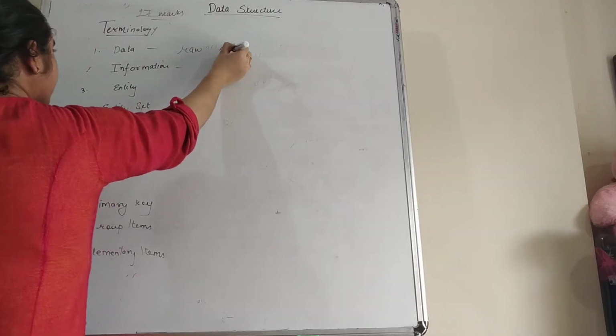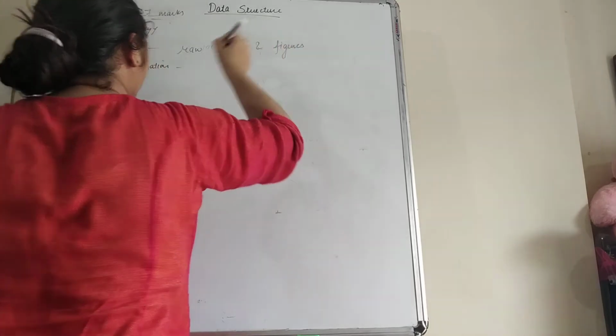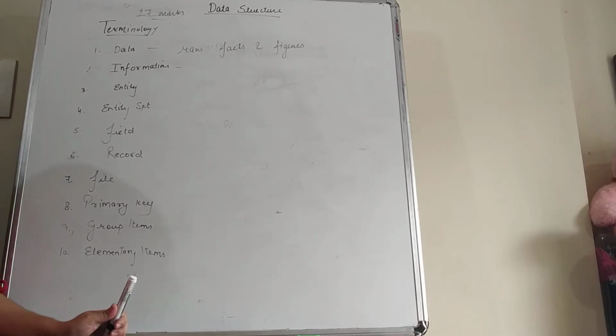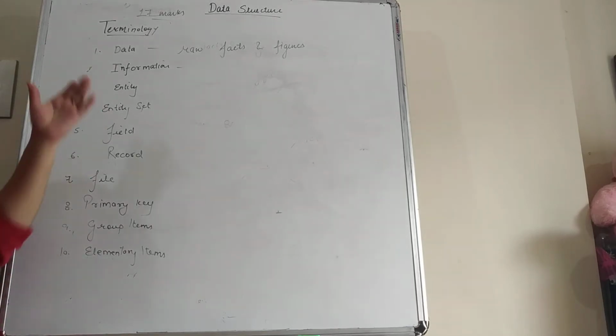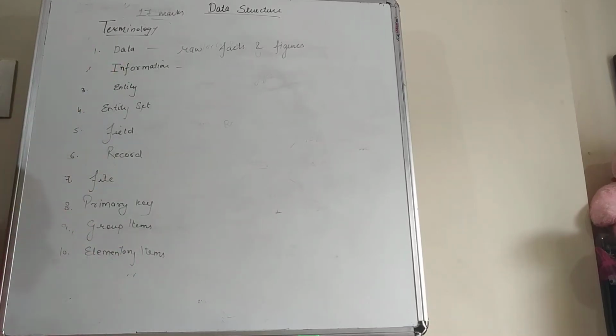Raw facts and figures means initially if we want to gather some information about any person or any object, then we can collect the data from different sources, and that data is random data. After collecting the data, afterwards we can organize that data into any format. So the raw facts and figures that are collected for any person or any object is known as data.